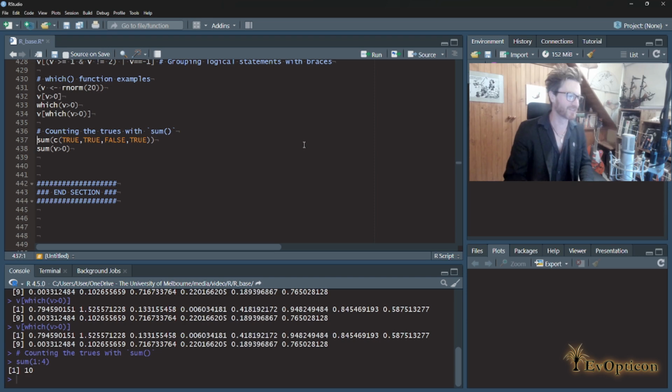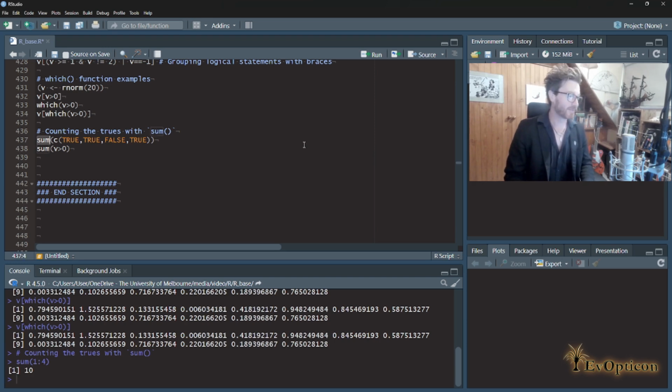but also to raise your consciousness to the fact that R is always modifying its functions. In fact, behind the scenes, it's doing a thing called dispatching, where it's actually referring to a different function that does kind of the same thing, so they get the same name, but it's actually pulling out the function appropriate to what you gave it. This is a fundamental principle in something called object-oriented programming, and R is an object-oriented programming language.